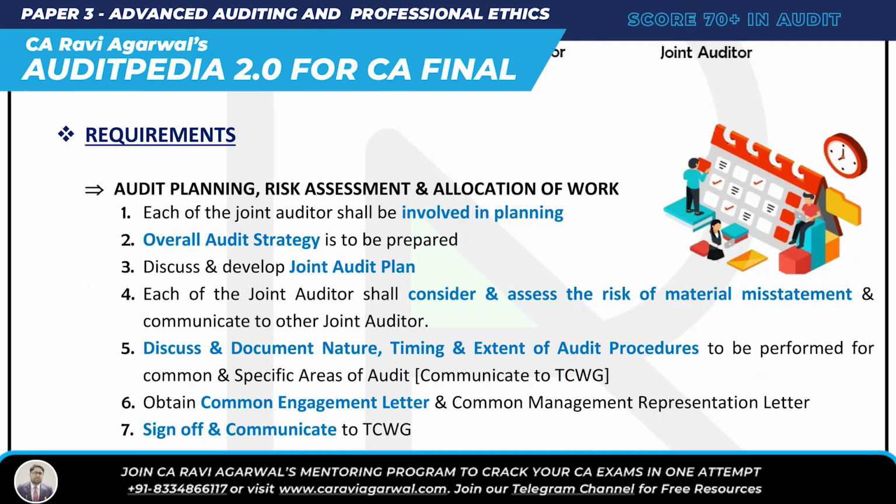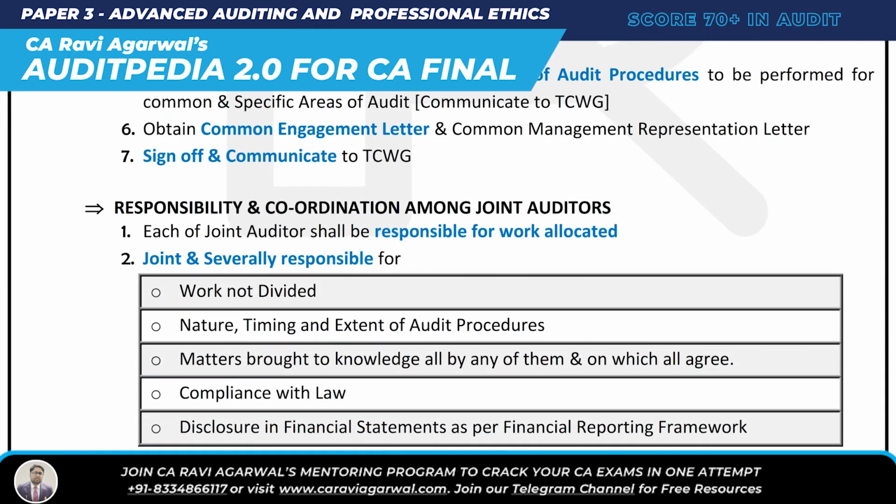Very simple, three requirements: audit planning, risk assessment, allocation of work. What do we do in audit planning? Here there are three points related to planning: each joint auditor will be involved in planning, the overall audit strategy has to be prepared, and the joint audit plan is discussed and developed. Then one point related to risk assessment: each joint auditor shall assess the risk and communicate with the other joint auditors also. Then there's one point related to audit procedure: discuss the nature, timing, extent of audit procedure. And lastly, sign off and communicate to TCWG.